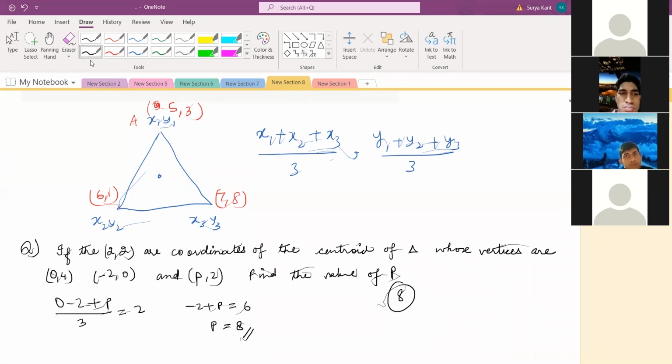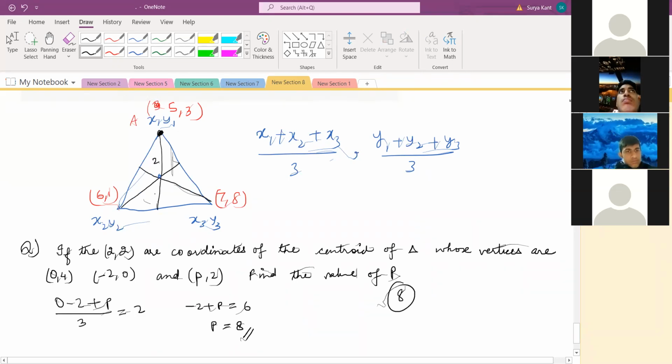One more thing you can remember. From the vertex of a triangle, the centroid divides the line into a 2:1 ratio, that you remember. If the whole thing is 6, this part will be 4 and this part will be 2, okay? This is very important, so mention it somewhere in the notebook.